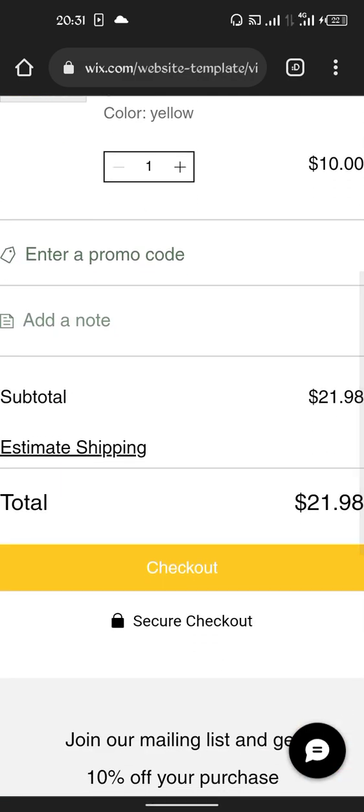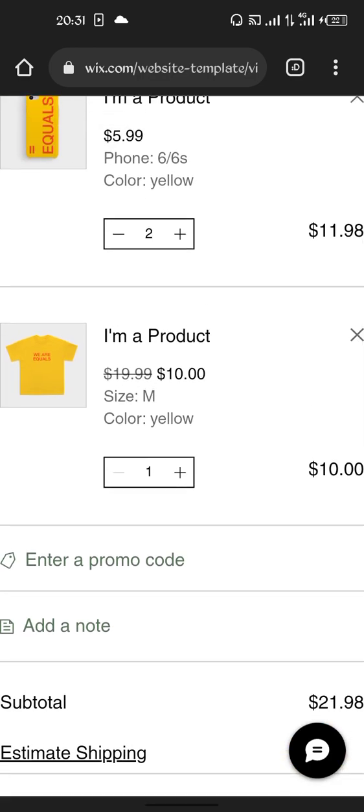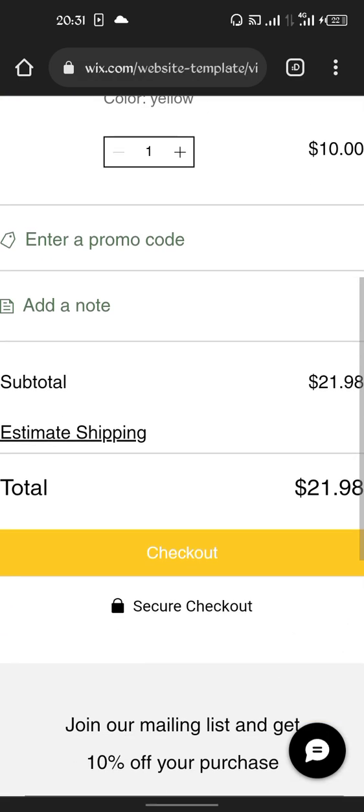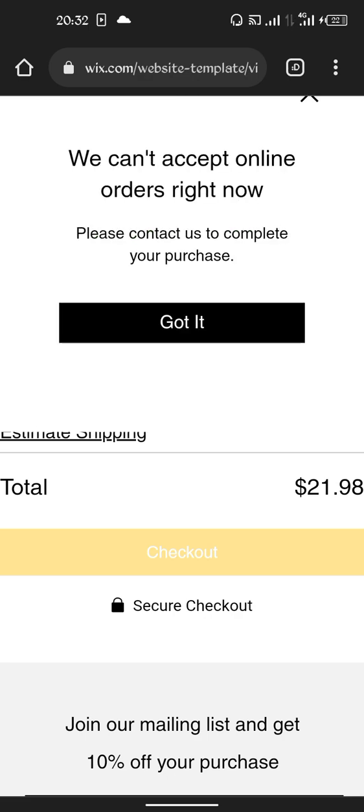Now, let's say I want to check out. The total money here will now be 21. Everything has been broken down. This one is 11.98 and this one is $10. So the total is 21.98. If I say checkout, it's going to take me to where you accept payment and the money will go down to your account immediately without stress.